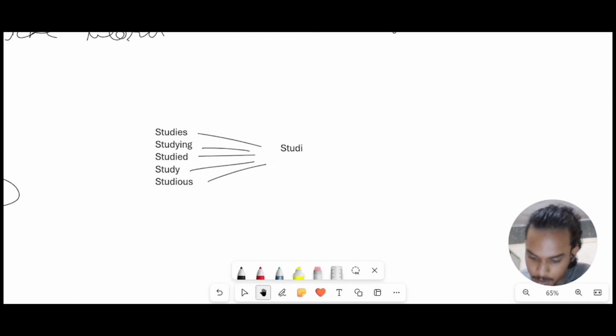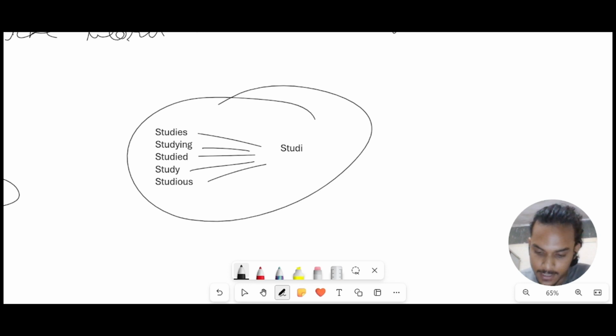Then again, if you see this example, for all these words like studies, studying, studied, study, and studier, you will see that studi is constant. After this there is a changing part in all the words, but these first five letters are constant. So the root word will be studi.